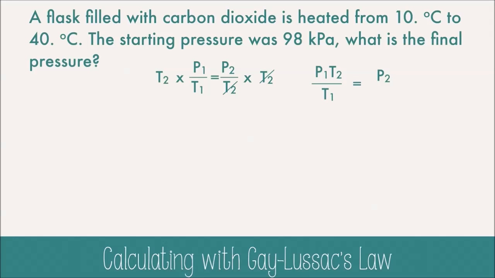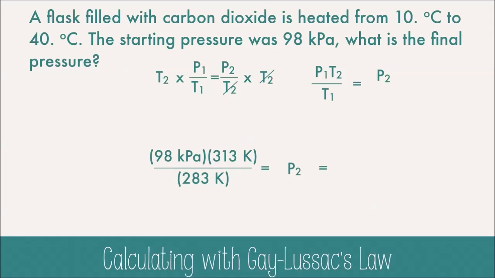Now we'll just fill in the data and calculate. But be careful. Use Kelvin instead of Celsius and make sure the final temperature is on top and the initial is on the bottom. And then you get an answer of 108 kilopascals, or if you use sig figs, 110.